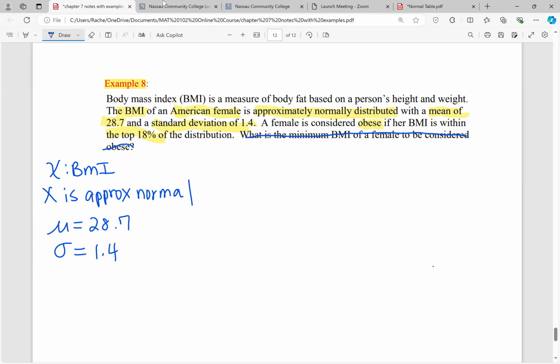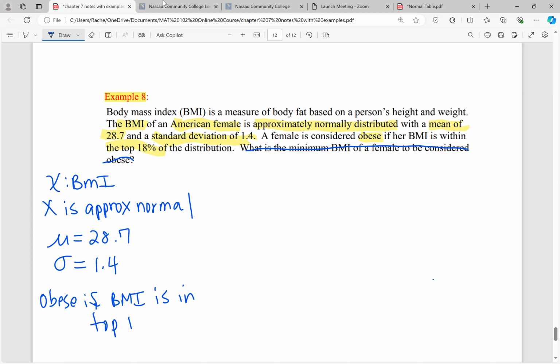We also know that a female is considered obese if her BMI is in the top 18% of the distribution.